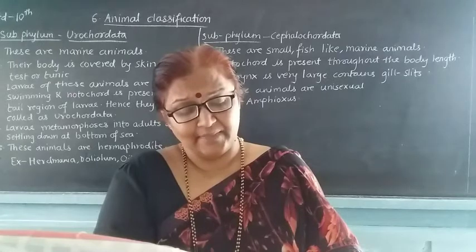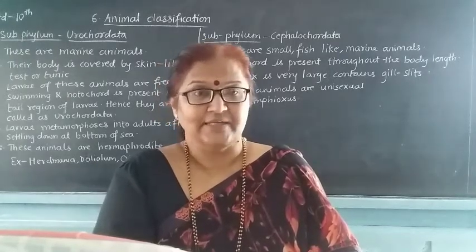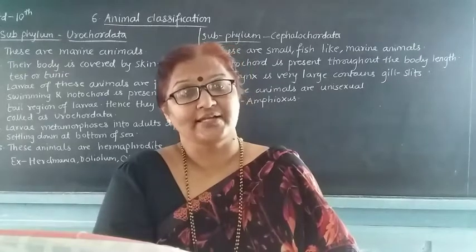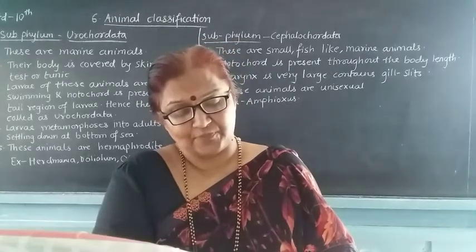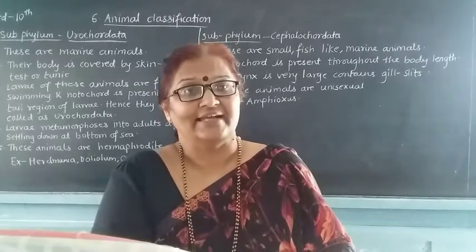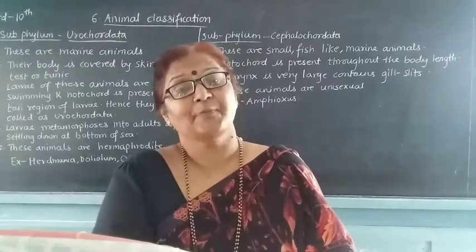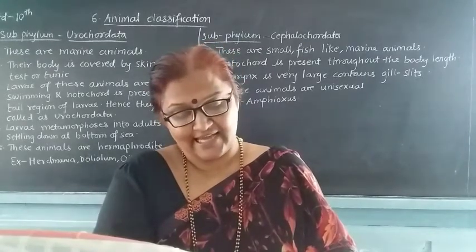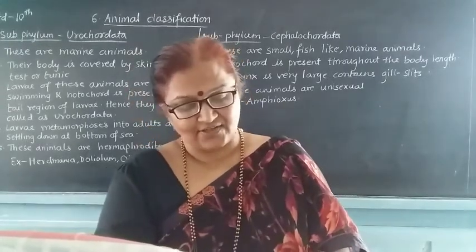That means they can maintain their body temperature constant. Their body is spindle shaped to minimize air resistance during the flight.